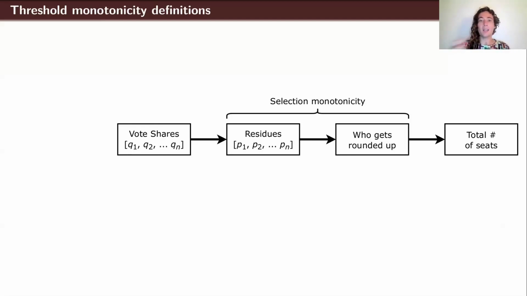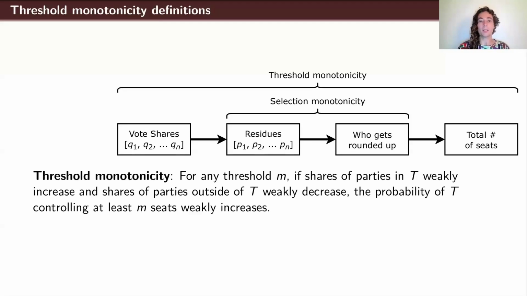Considering this end-to-end process and requiring that to be monotone, we get a stronger notion of monotonicity, which we call threshold monotonicity. For any threshold m, if the shares of parties in T weakly increase and the shares of parties outside of T weakly decrease, the probability of T controlling at least m seats weakly increases. So this is really the axiom that we feel captures the full range of possible non-monotonicities we might want to avoid in an apportionment setting. Selection monotonicity is important, and threshold monotonicity is a strictly stronger notion that captures a wider range of these non-monotonicities. This is what we feel is the right axiom that we should be trying to satisfy.